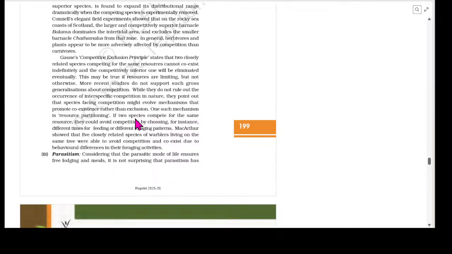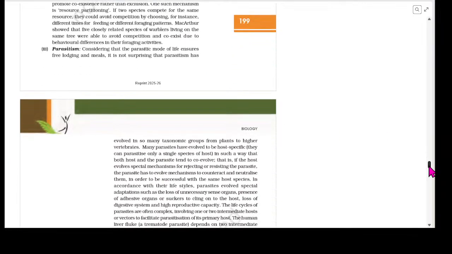If two species compete for the same resource, they could avoid competing by choosing, for instance, different times for feeding or different foraging patterns. MacArthur showed that five closely related species of warblers living on the same tree were able to avoid competition and coexist due to behavioral differences in their foraging activities.